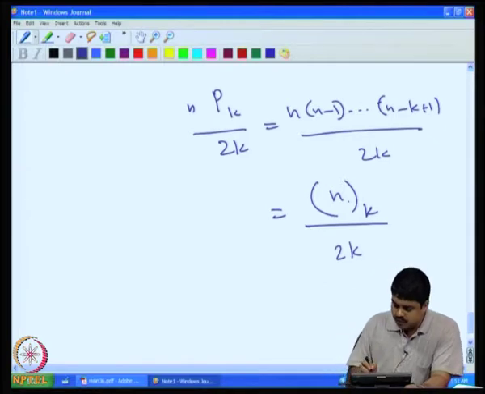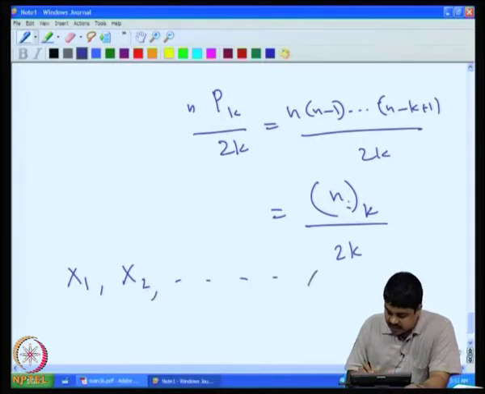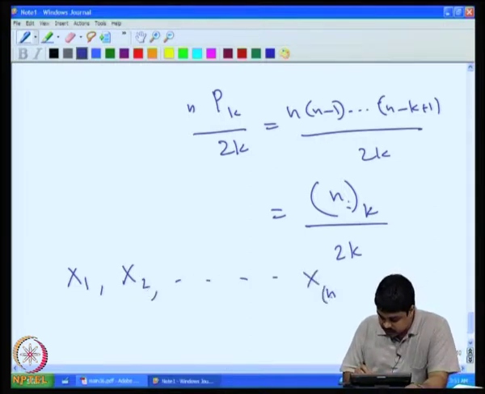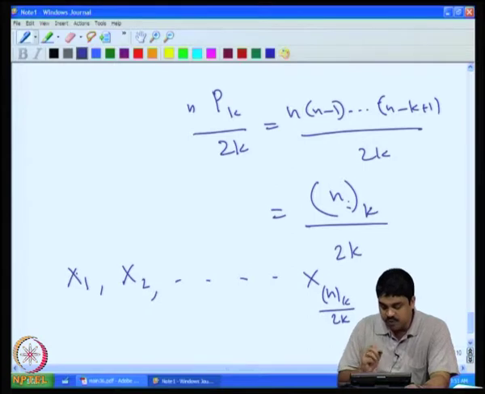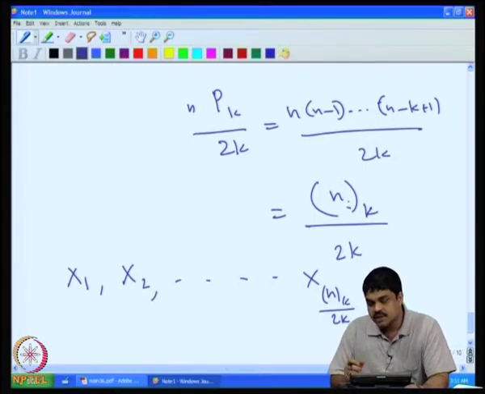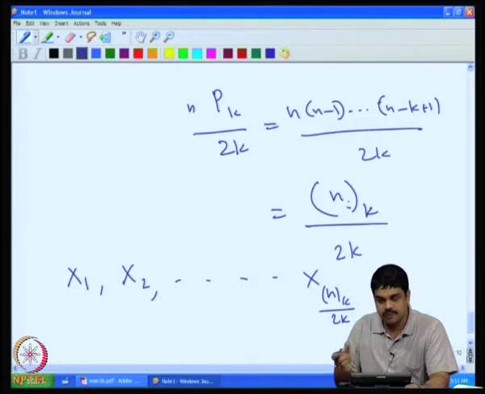Now, for each of them I can define an indicator random variable, say x1 for the first among these, x2 for the second among these, and so on up to x for the last one, n choose k by 2k. Each of them will become 0 or 1 depending on whether that cycle appears in our random graph or not.